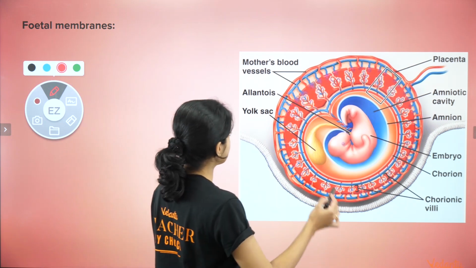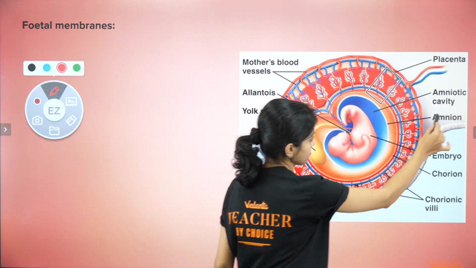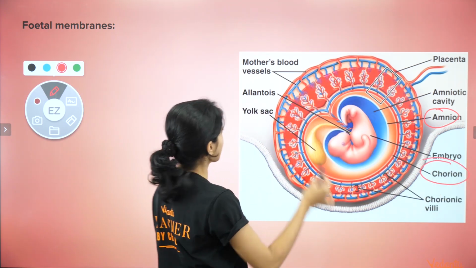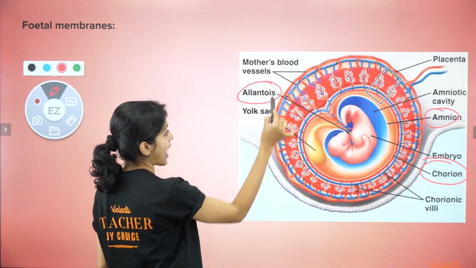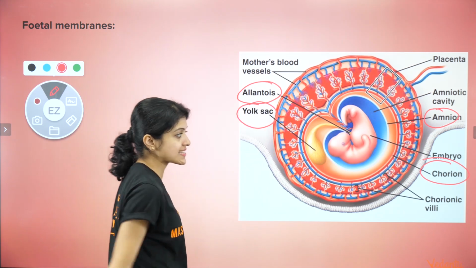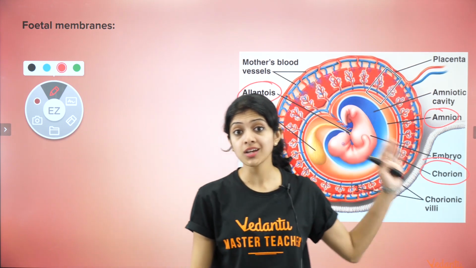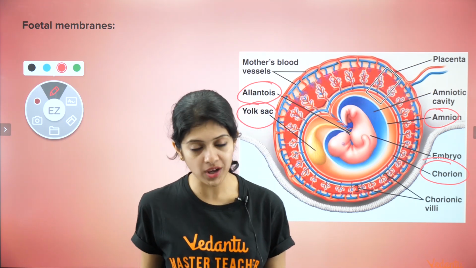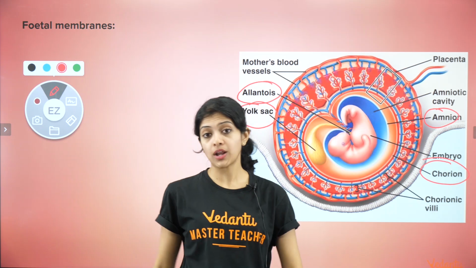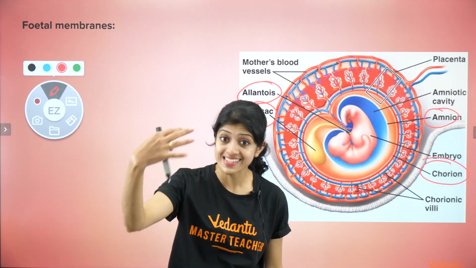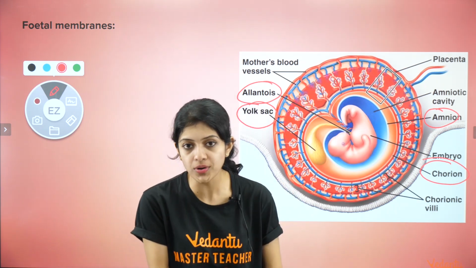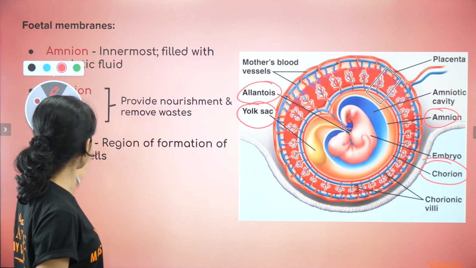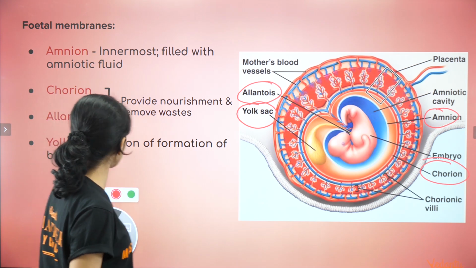They are the amnion, yes, the amnion, the chorion, right? The allantois and the yolk sac. The amnion, chorion, allantois and yolk sac. What all do they do? Now, each of these membranes, each of these layers has its own function. Let's just look at what they would be. This is roughly what they would do.